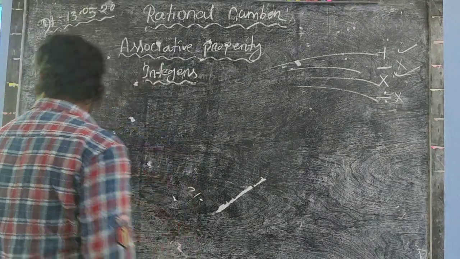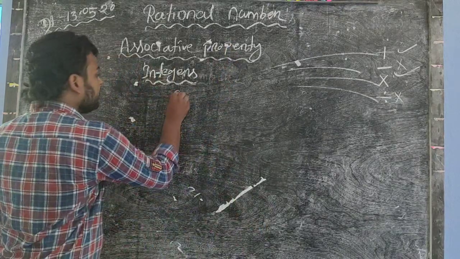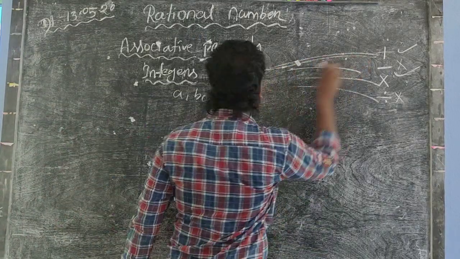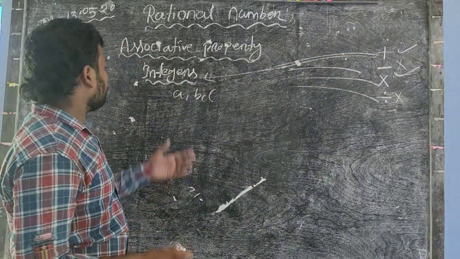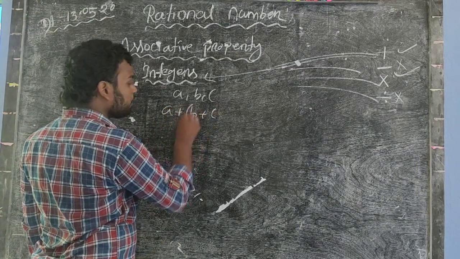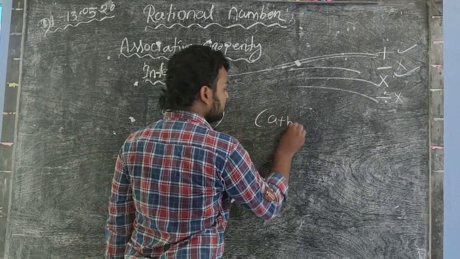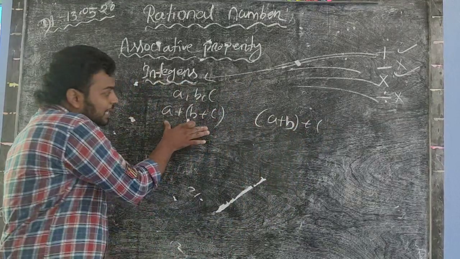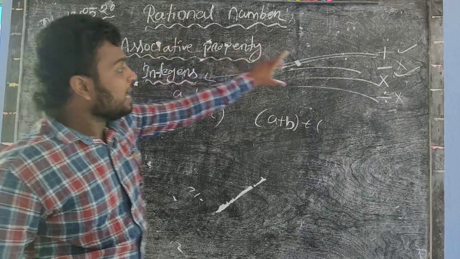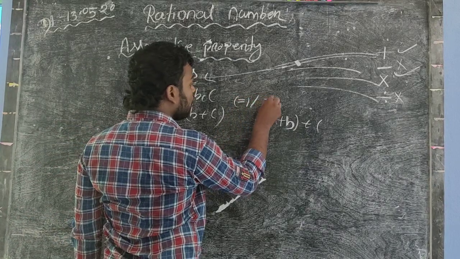So now we check in the case of integers, similar things. If a, b and c are three integers, first we check in the case of addition. Then if the value of a plus (b plus c), and (a plus b) plus c, if the value of this is equal to the value of this, then we say that integers obey the associative property over addition. First we check whether it is equal or not equal.